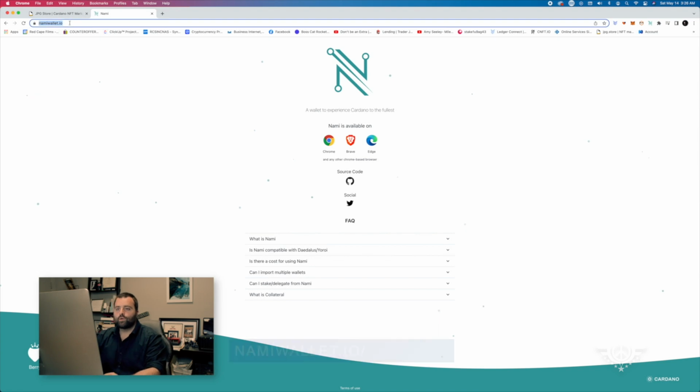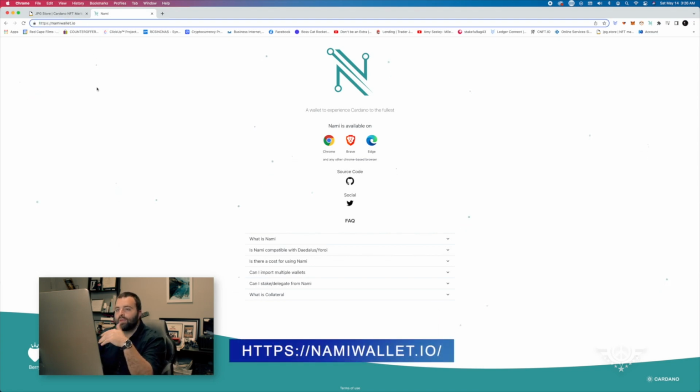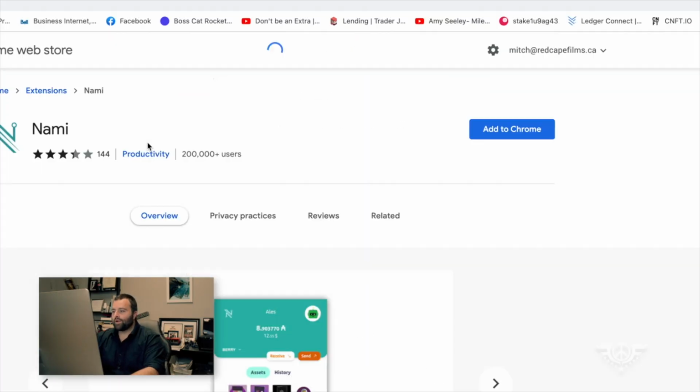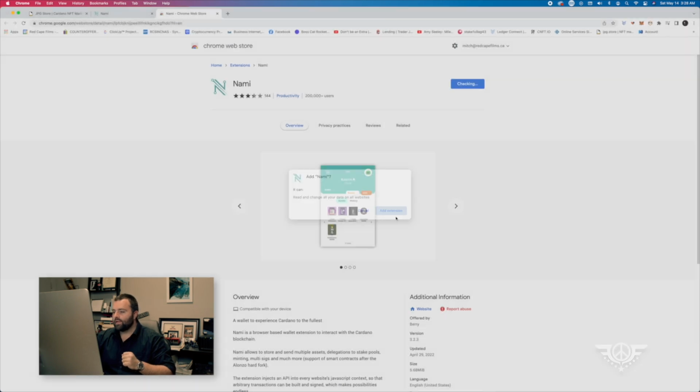What you're going to want to do is go to namiwallet.io. There you can click on the extension that you want to use. For us, it's going to be Chrome. So what you're going to do is click on that Chrome extension, and then once you do so, you are going to set up your wallet. So we're going to download that Chrome extension. And again, this is a great wallet. You can easily see your NFTs, and I'll show you how to do all of that and more.